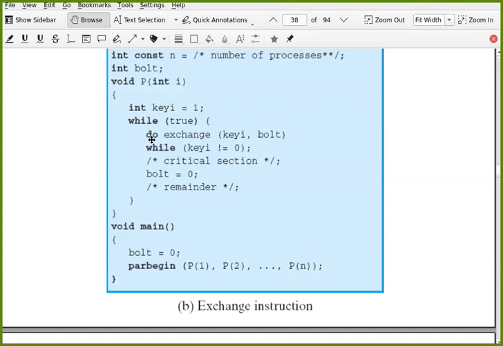It is do while actually. So do exchange while key is not 0. Once key is 0, this do while will be over and you can enter into the critical section.